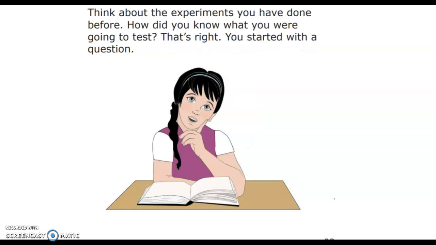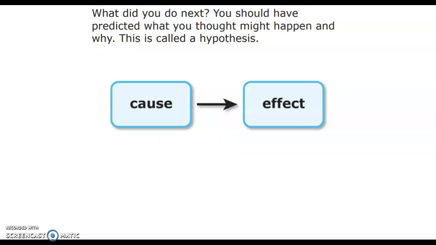Think about the experiments you have done before. How did you know what you were going to test? That's right. You started with a question. What did you do next? You should have predicted what you thought might happen and why. This is called a hypothesis.